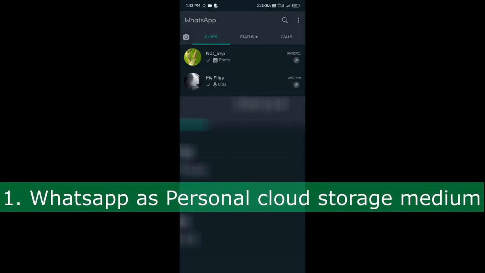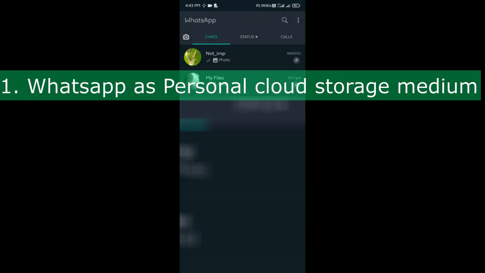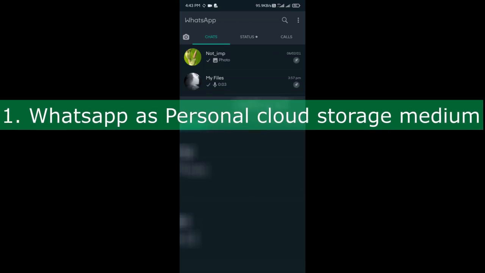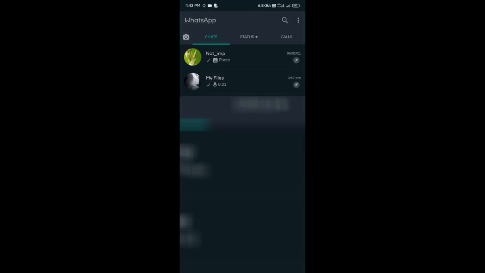Welcome back guys, let's see how we can create our own personal cloud storage in WhatsApp. This is going to entail 3 simple steps. Create a group, invite your best friend and kick your best friend out of the group. If that feels exciting, let's see it in action.